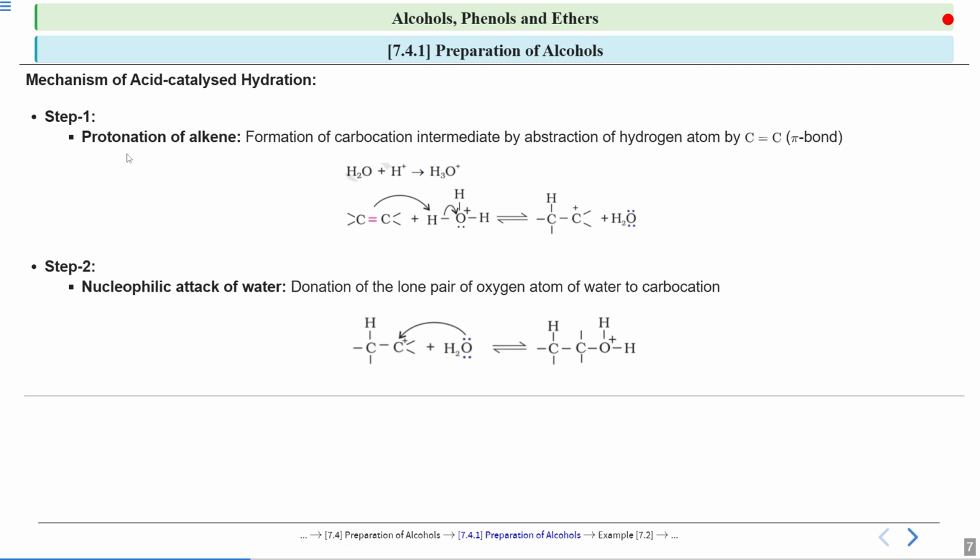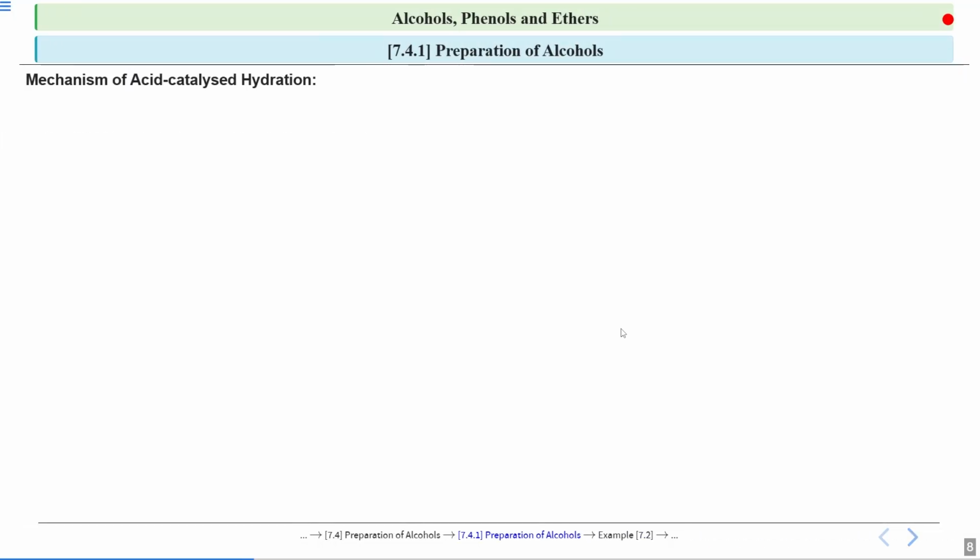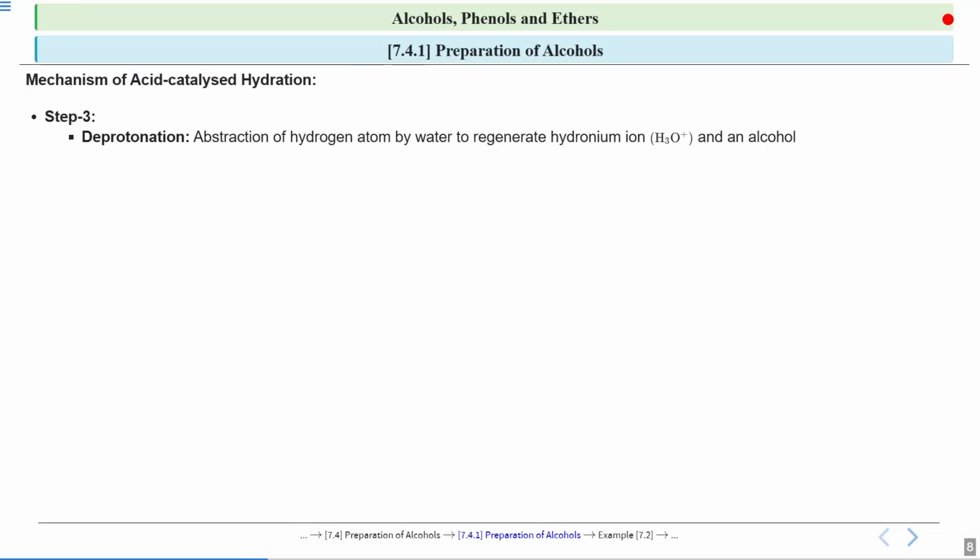So in step 1 we saw protonation of alkene, and in step 2 we saw nucleophilic attack of water. So now you can see this alcohol is formed, but this is not a neutral alcohol. Here a positive charge is there. So now look at step number 3. Step number 3 is deprotonation. Deprotonation means we will abstract the hydrogen atom by water to regenerate the hydronium ion and alcohol.